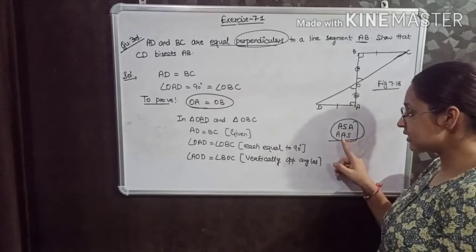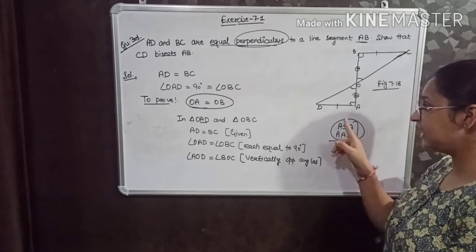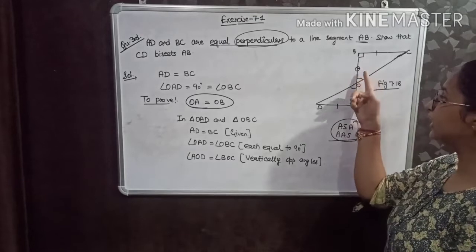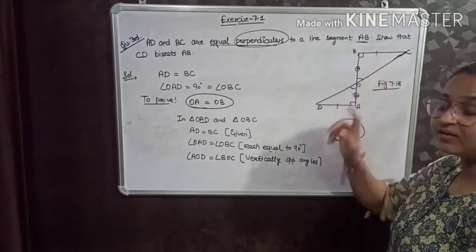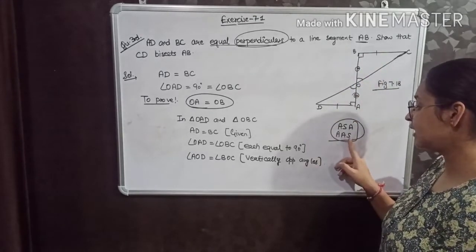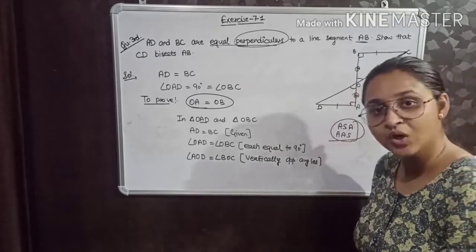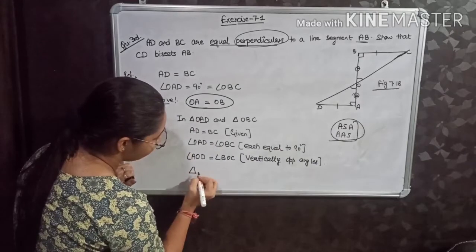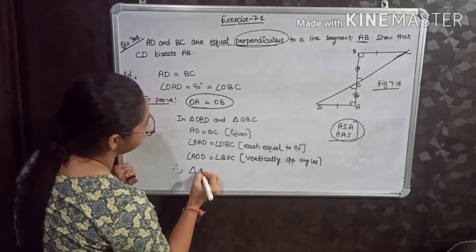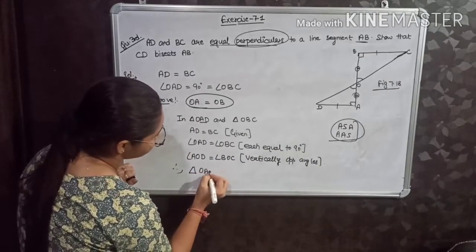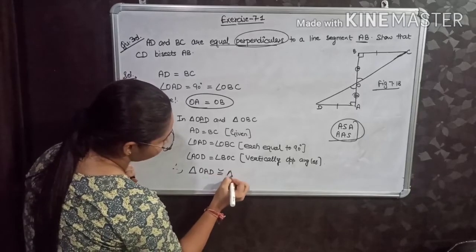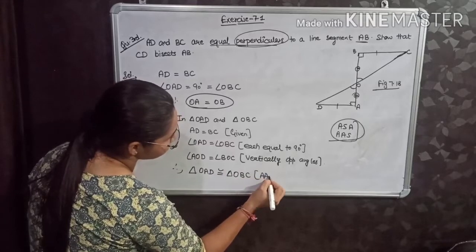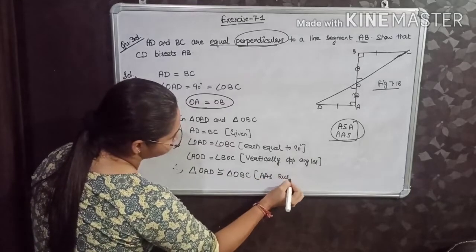So by AAS, that is two angles and any side of a triangle is equal to two angles and any side of another triangle, then by AAS these two triangles will be congruent. So here the AAS rule will be applied and I can write: therefore triangle OAD is congruent to triangle OBC, and the reason is the AAS congruency rule.